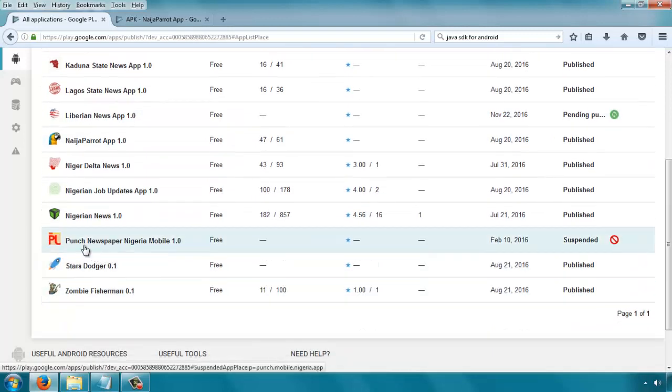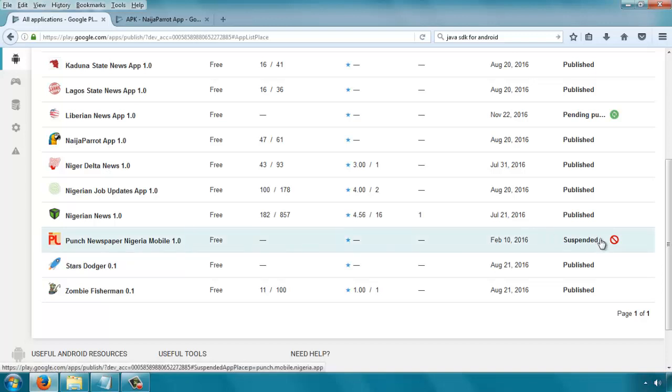If you look at this, our listing here, you will see we have something like this: Punch Nigeria, Newspaper Nigeria. So this app was built to make it appear like it belongs to Punch newspaper, which is a popular newspaper in Nigeria.